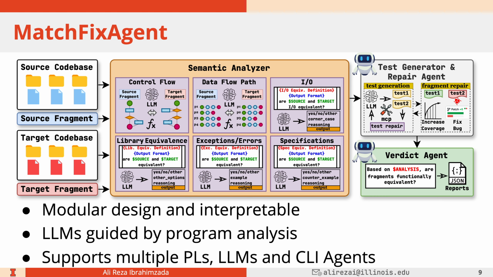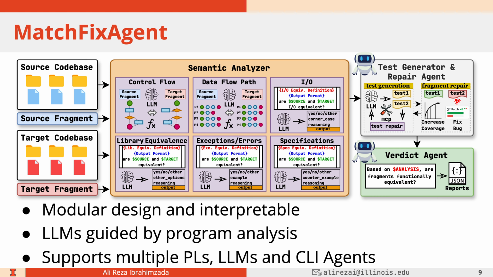All right, so to address all these limitations and challenges that we just discussed, we introduced MatchFixAgent. MatchFixAgent's architecture is shown in this slide. For a given code base in the source language and a specific fragment from that source, and also a target code base and a target fragment, MatchFixAgent tries to give a verdict whether those source and target fragments are equivalent or not equivalent to each other. We only focus on functional equivalence here.